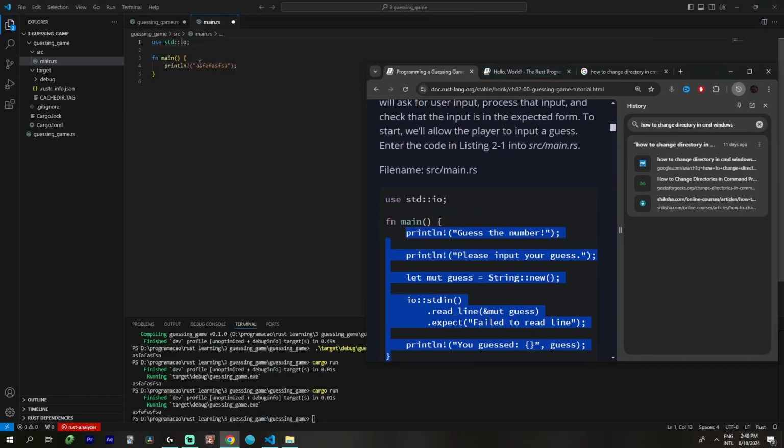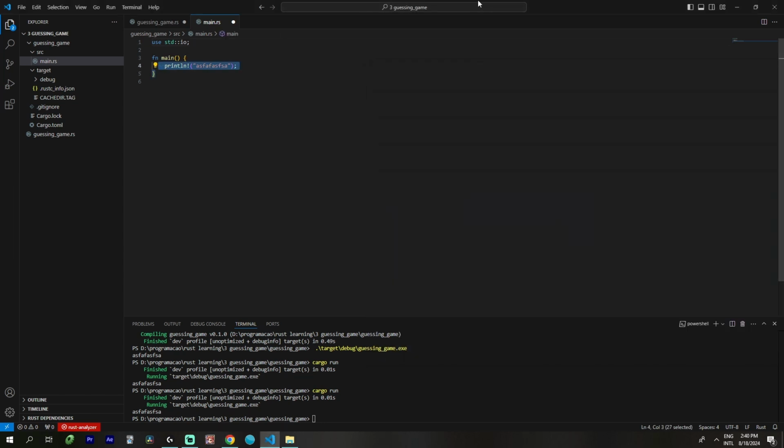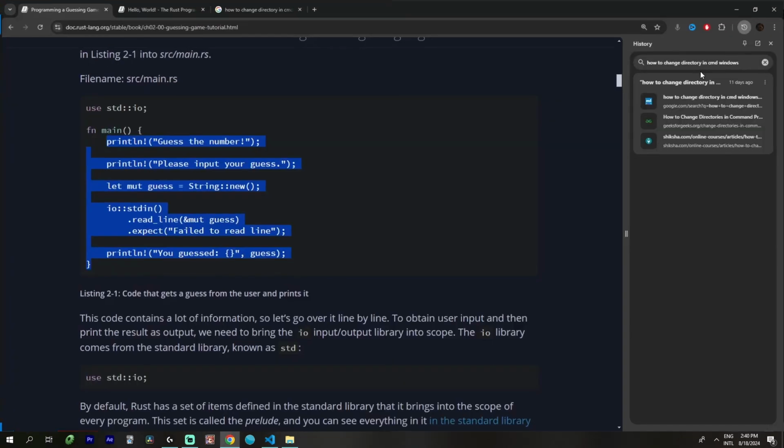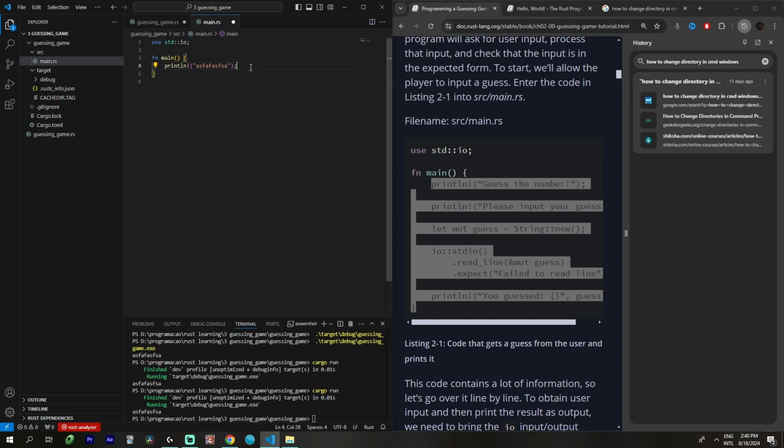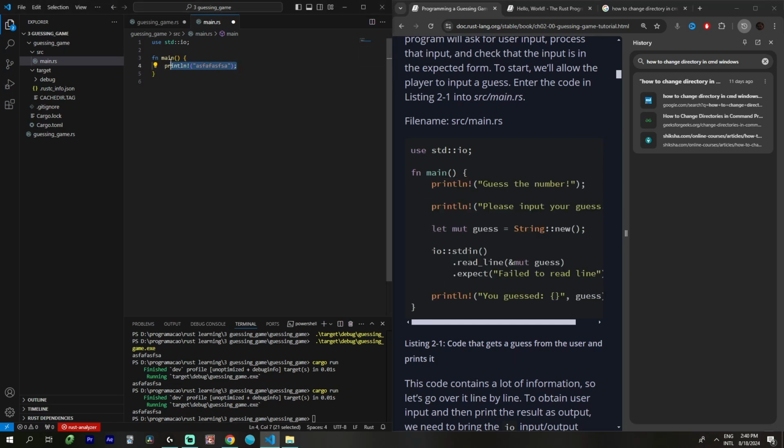Print, yes and no. Let's just copy. No, I'm gonna write this down just so you guys hear the keyboard. Let's see. Oh, come on. Okay. Yes. Print. Please input your guess.